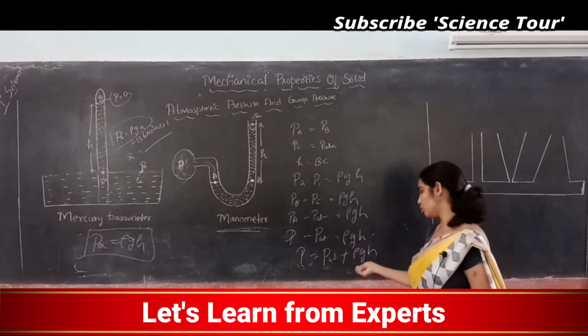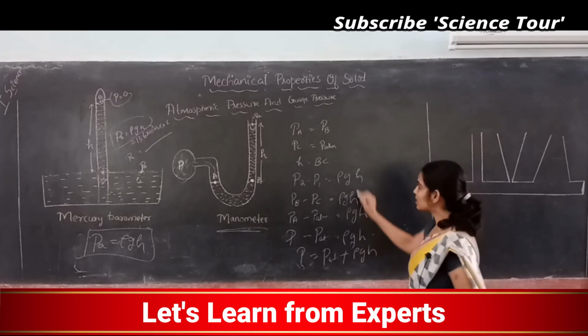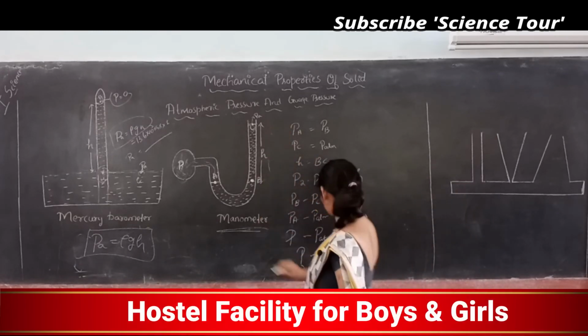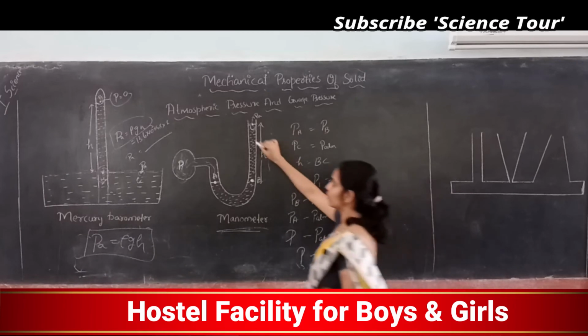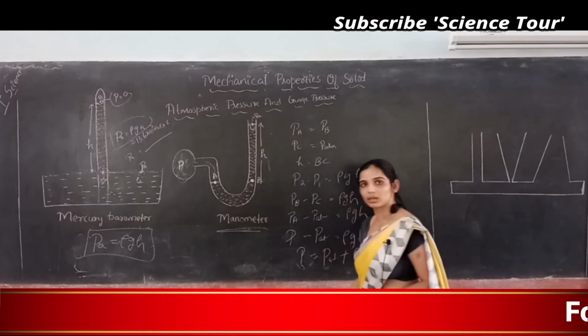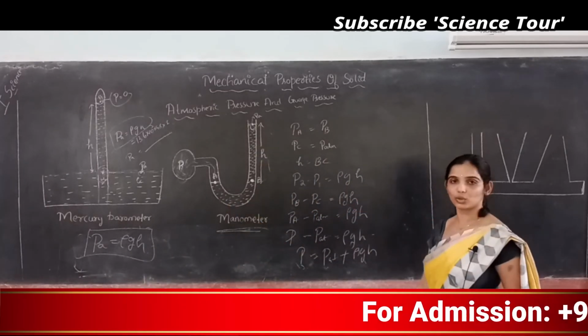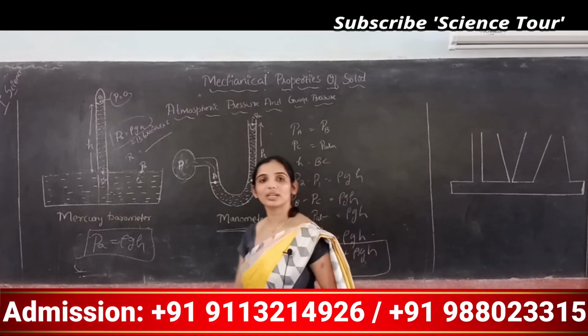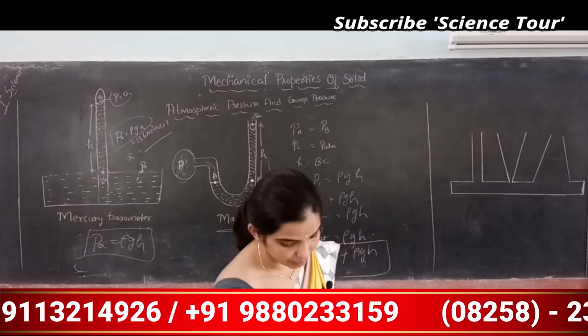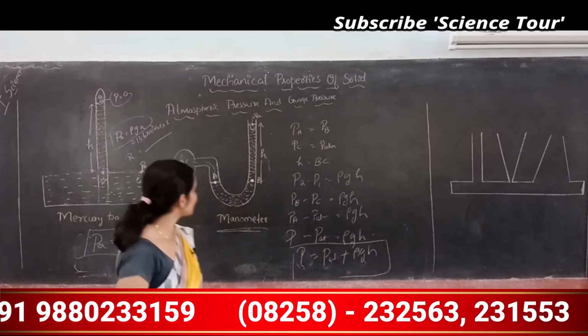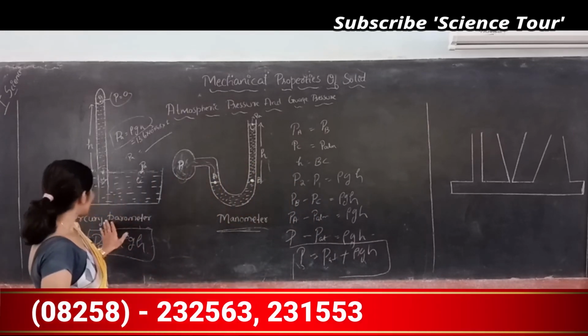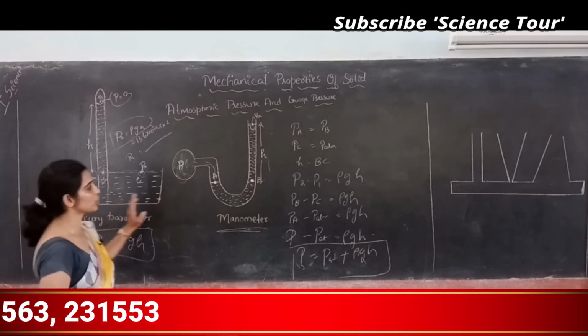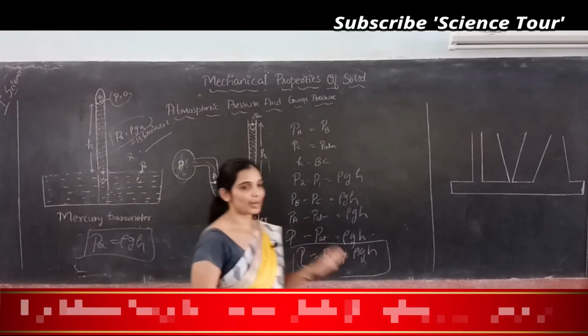Atmospheric pressure is known, rho g h. H is calculated, h is the height, rho is the density of the fluid which is filled here. It might be mercury, it might be water. The g value is known. So this is the way of measuring pressure difference in any fluid using a manometer. This is used to measure atmospheric pressure, this is used to measure the pressure difference.